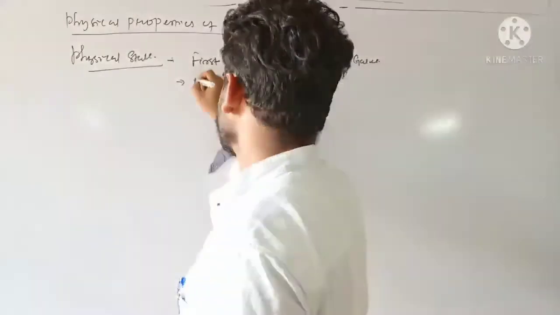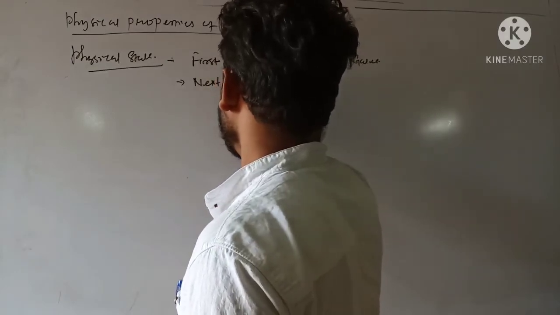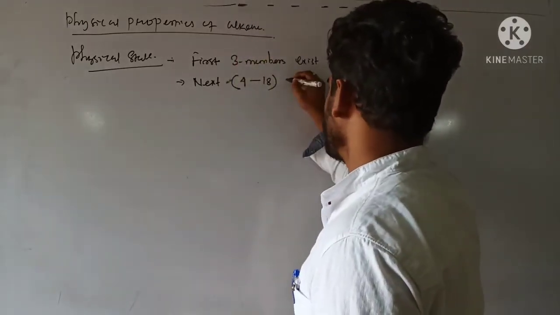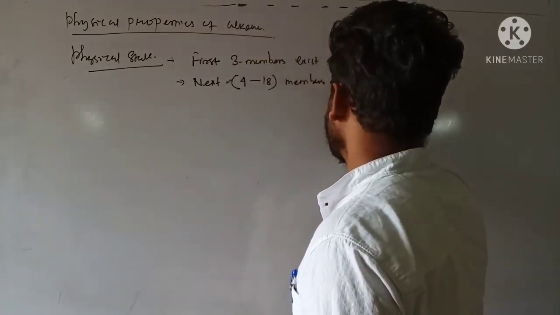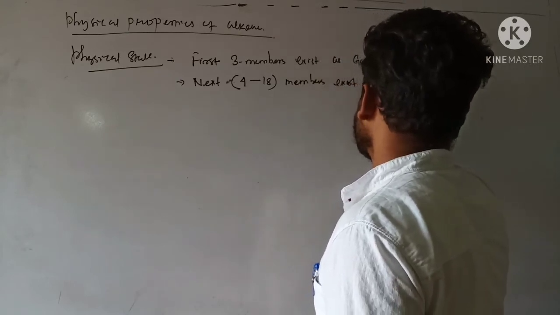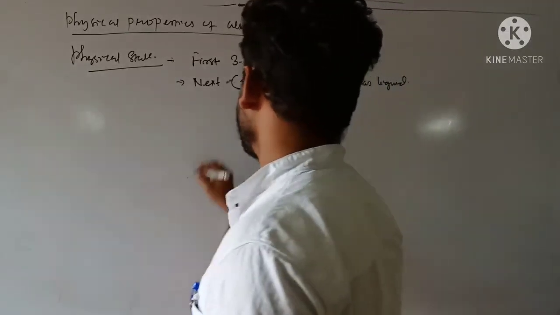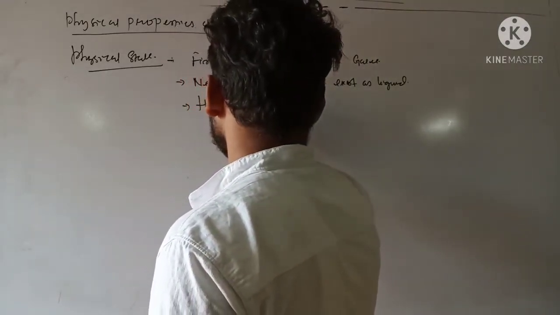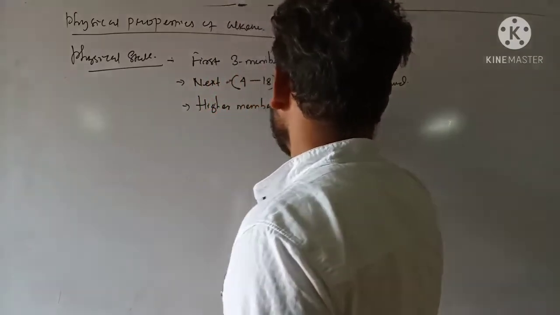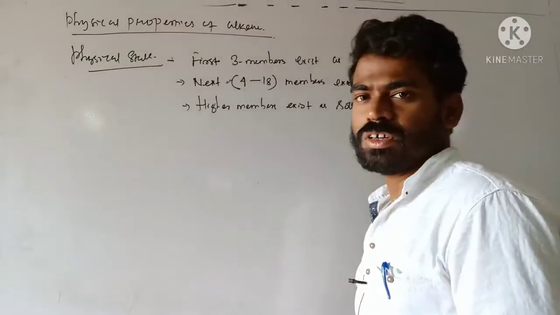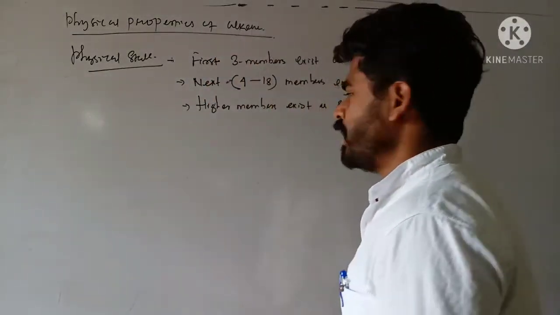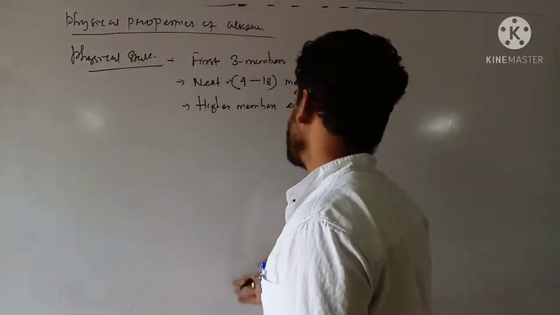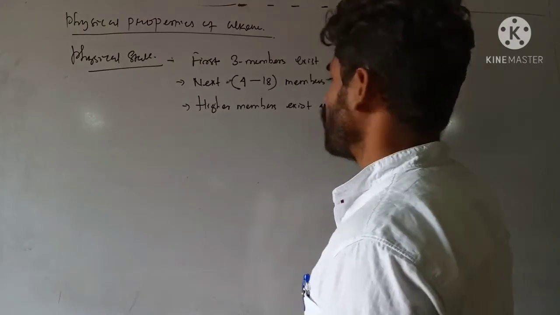The next few, from 4 to 18 carbon number, exist as liquids, while higher members exist as solids, because as you proceed, molecular mass increases and van der Waals force also increases. That's why the state of matter changes from gas to liquid followed by solid.